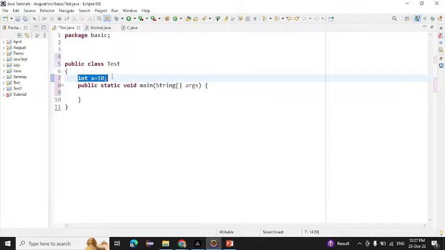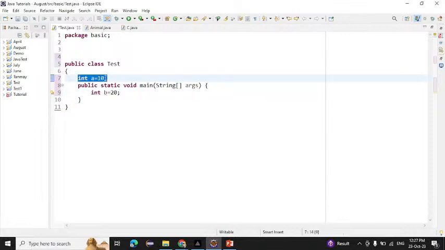Ratnakar is saying instance. Anusha is saying instance. Everyone is saying instance. Okay. So now if I create a variable here, int b equals 10, which type of variable is this one? Local variable. This one is the local variable and this one is the instance variable.